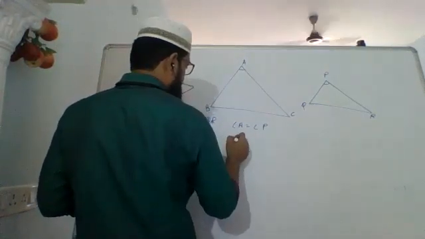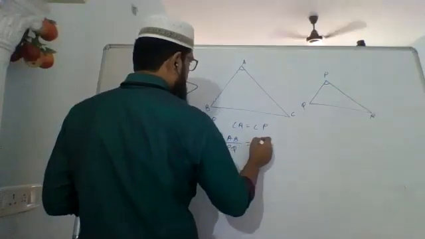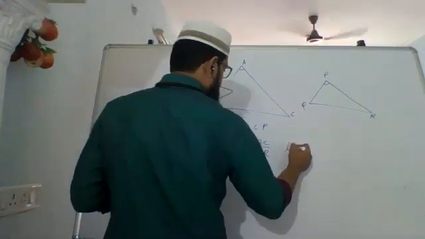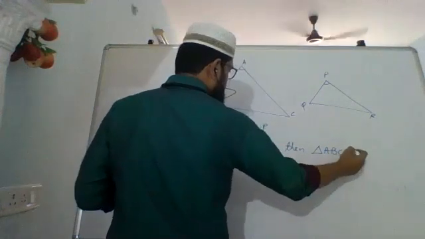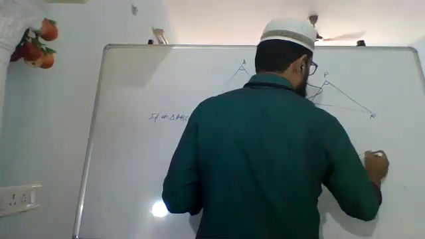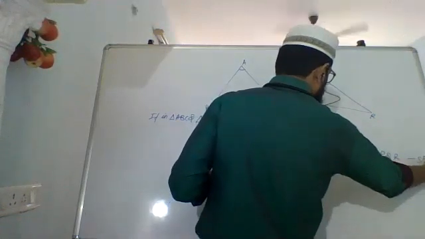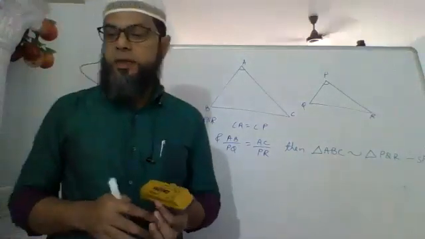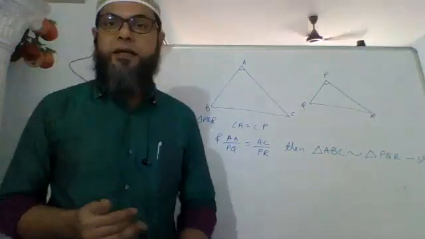That means AB upon PQ equals AC upon PR. Then triangle ABC is similar to triangle PQR by SAS criteria of similarity.